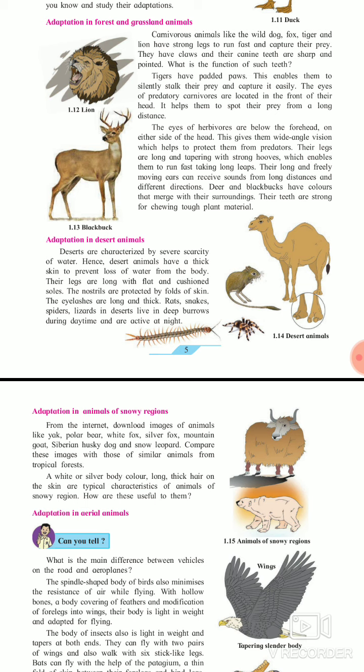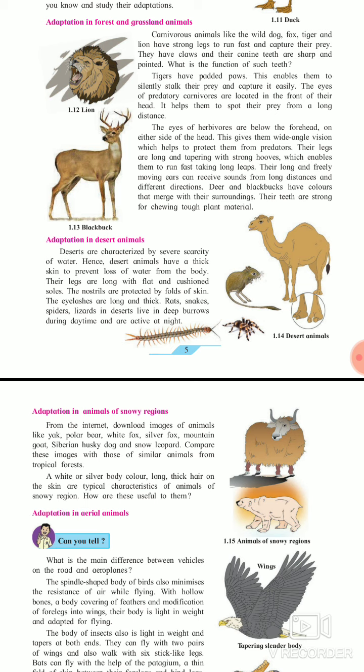Same is the vision of herbivorous animals, because their eyes give them wide angle vision. Their legs are long and tapering with strong hooves, which enable them to run fast, taking long leaps. They have to run fast because predators, lion and tiger, are following them. To protect themselves from lions and tigers they have to run fast, so that's why they have long legs and can run fast easily.